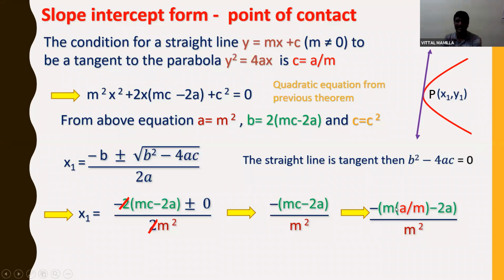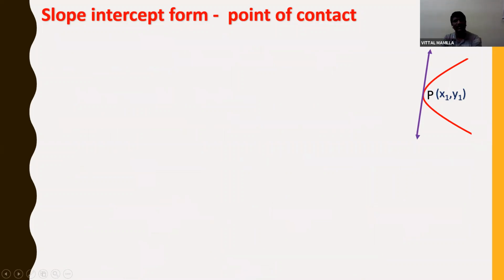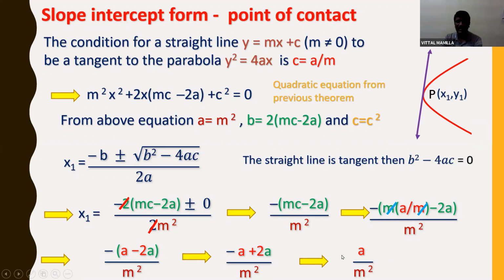I know the value of c is a/m whenever the straight line is a tangent to the parabola. So I am substituting the c value here: a/m - 2a. So m can be cancelled. What remains is -(a - 2a)/m², which further simplifies to (-a + 2a)/m². So -a + 2a will be +a, giving a/m². This is the value of x1. The value of x1 is a/m².